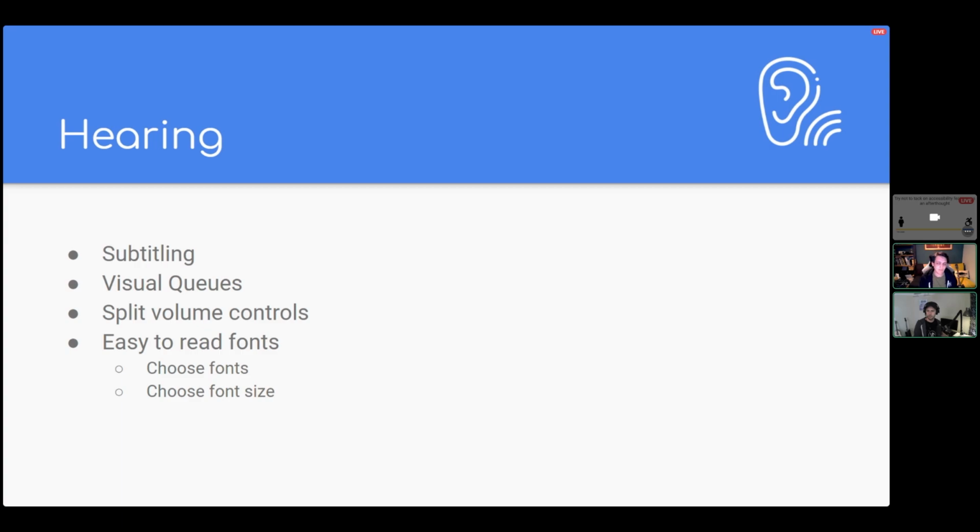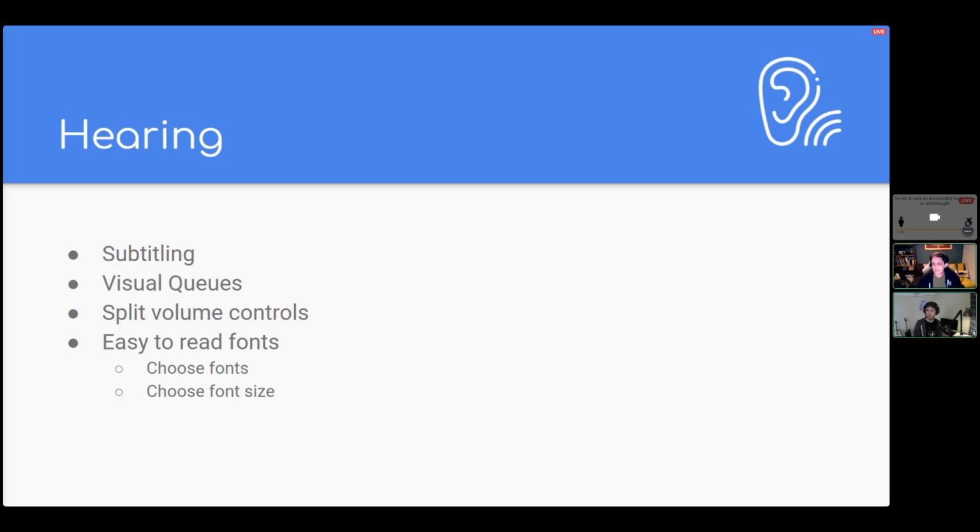On top of this, we have visual cues as well. So this is useful not just for people who have hearing disabilities, but also people who need to play with the sound off or just want to turn the audio off. They still need to be able to play the game, right? So creating visual cues for the player is an important and useful aspect.